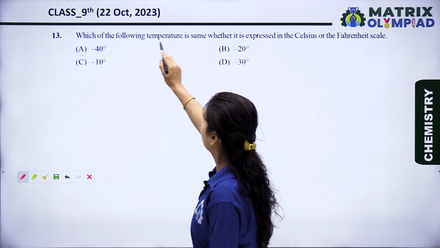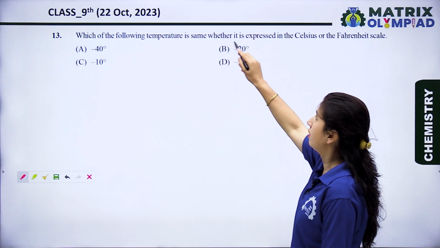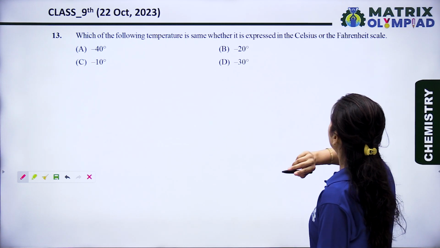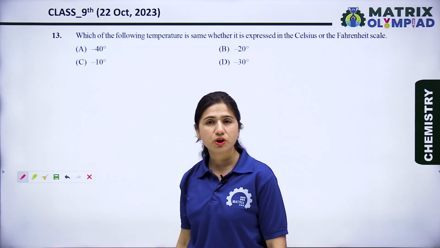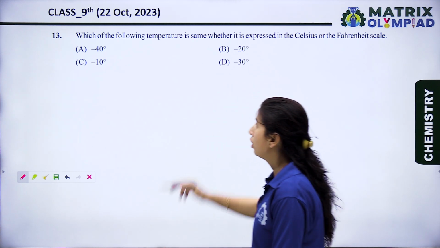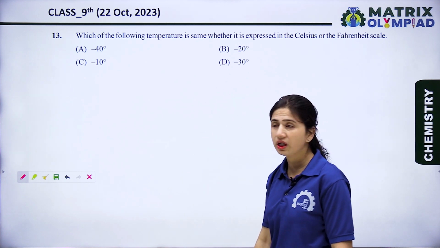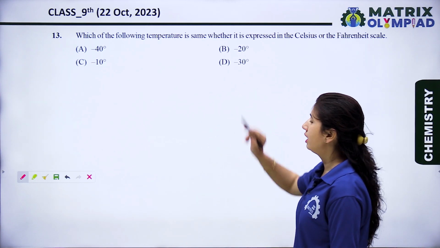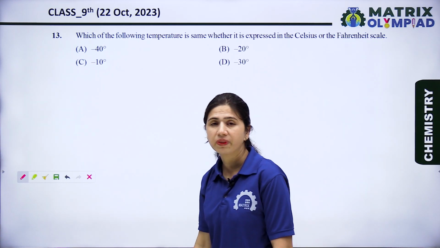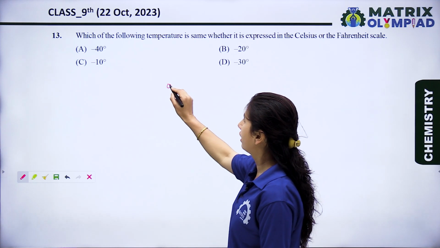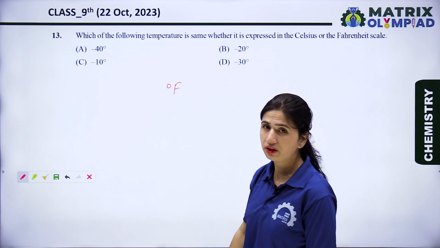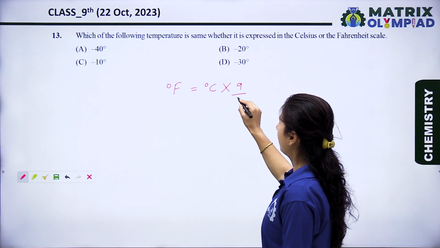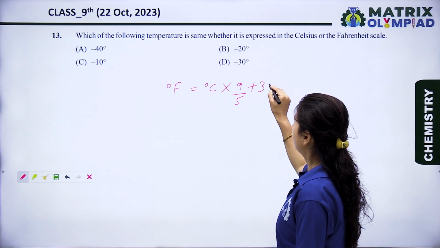Which of the following temperatures is the same whether it is expressed in the Celsius or the Fahrenheit scale? Option A is minus 40 degree, option B is minus 20 degree, option C is minus 10 degree, and option D is minus 30 degree. There is a relation between degree Fahrenheit and Celsius. Degree Fahrenheit is equal to degree Celsius into 9 by 5 plus 32.